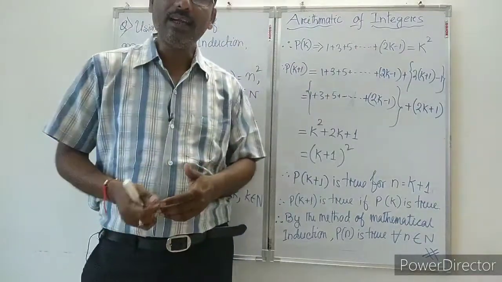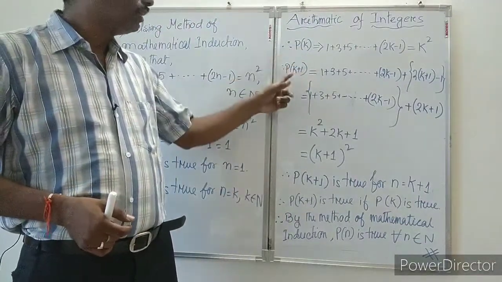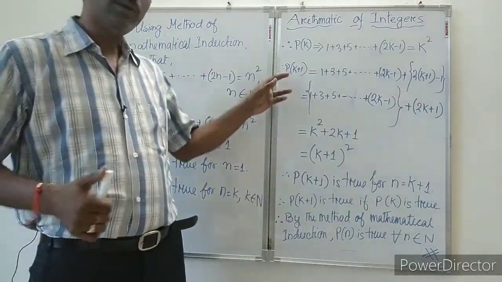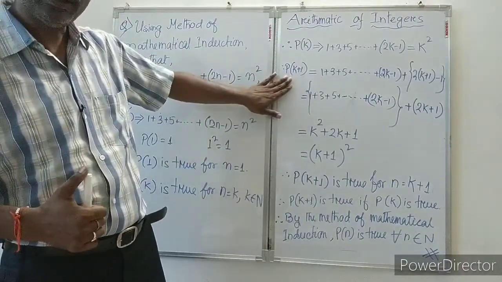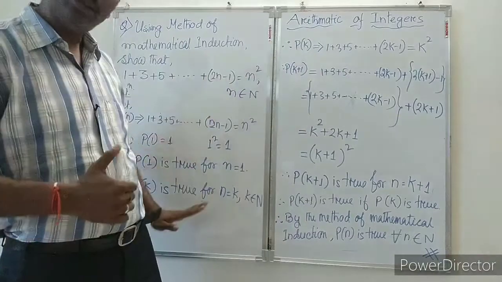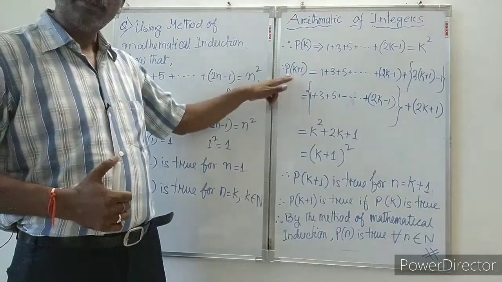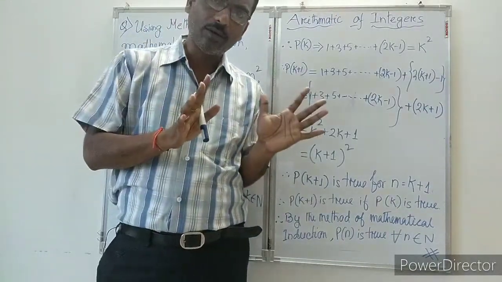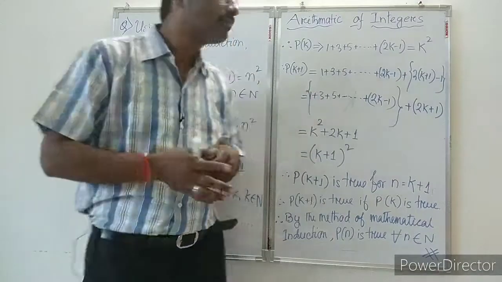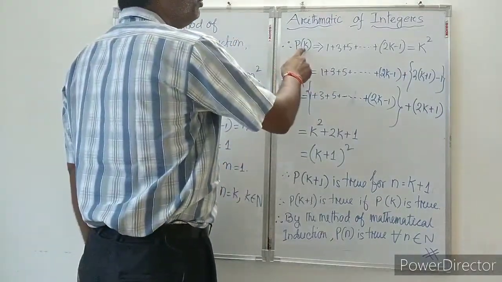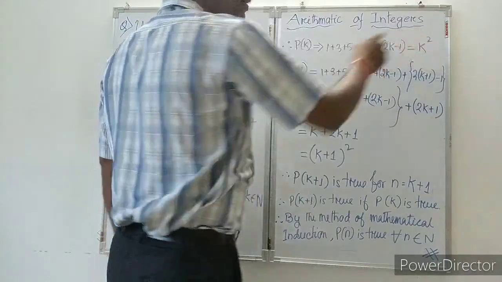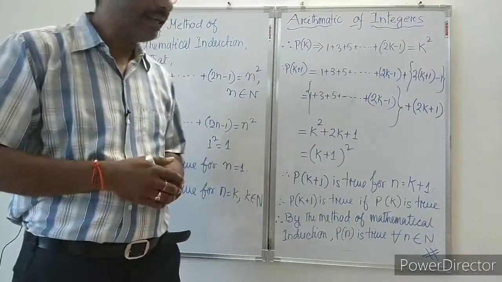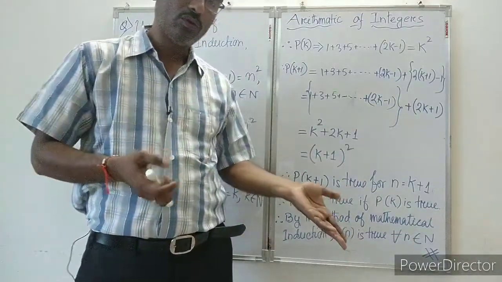Now we have to show that if Pk is true, then P of k plus 1 is also true. So what will be the Pk plus 1? Here the main important part starts. Up to this one, same, very simple. Here for P of k plus 1, what we have to show? See, before doing the sum we know the answer. We only have to convert it. That means in place of k, if we put k plus 1, our right hand side must become k plus 1 whole square. That you have to keep in your mind, what you have to show.